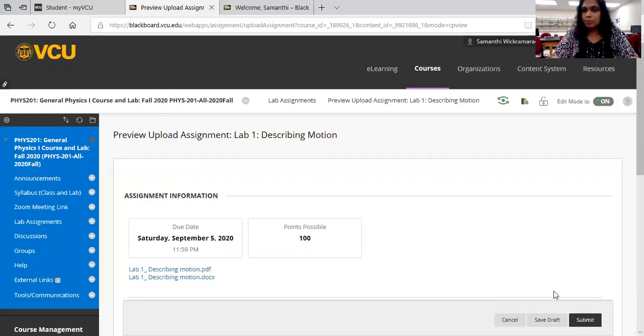Once you submit your lab report, you will get a confirmation on Blackboard saying that you have submitted the lab report, and it will be shared with your TA through Blackboard and graded within a week. You will see the grades available on Blackboard. If you want to see your lab instructor's comments or the grading, you can click on the assignment again and access the graded lab report. You will get more information in the first introduction labs week. So please attend the Zoom meetings, and find your Zoom meeting links at the link I mentioned. I hope you will have a good experience doing these labs.